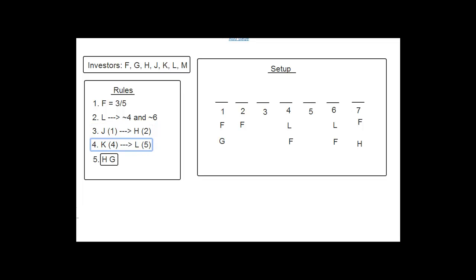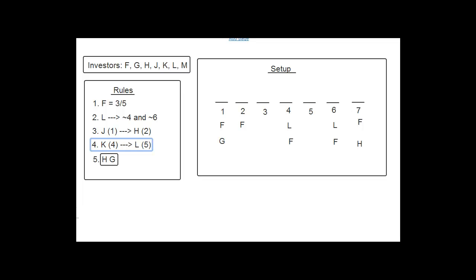The structure is the same. It's saying that if Knight visits the site on day 4, then Lopez views the site on day 5. So we just wrote that the same way. And you'll notice that with rules 3 and 4, there aren't any not laws because there's nothing we know for sure. So we can't say that here's where somebody can't go because we don't have that kind of information in rules 3 and 4.